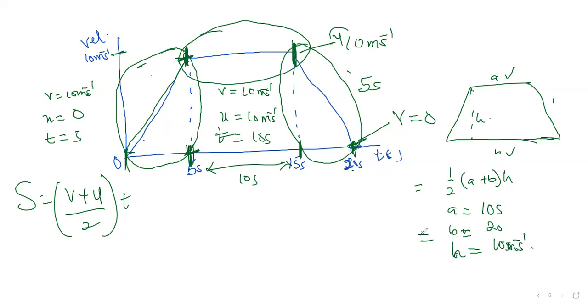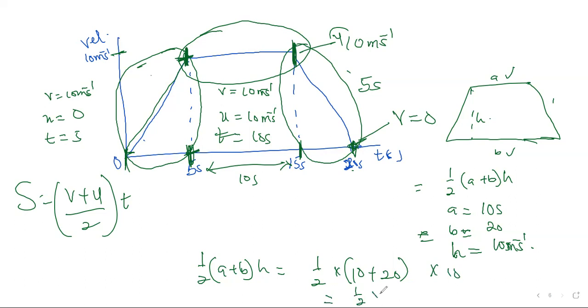So I can simply put it into this formula, which is half (A plus B) times H, which is the same thing as half times open bracket 10 plus 20, then times the height, which is 10. So this will give us half times 30 times 10, which is the same as 15 times 10, which is equal to 150 meters traveled. So if you try to do it one after the other, you still get the same answer. So this is just like a shortcut.